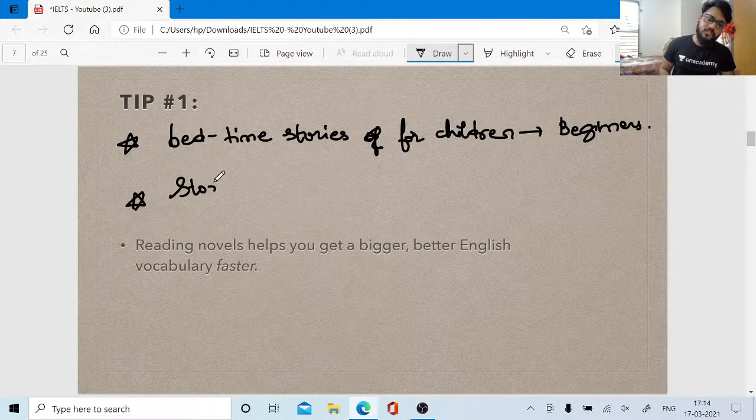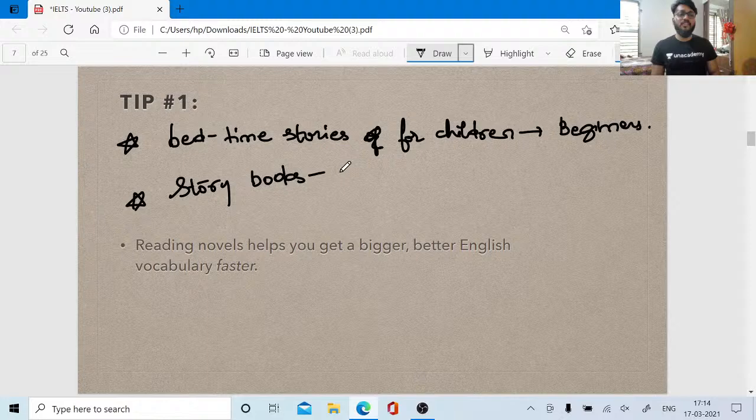Or else, one of the best resources for learning English is storybooks. Please make sure the language is English itself. You can't learn English fluently if you are studying books in other languages. Storybooks are also one of the best tools for learning English fluently.